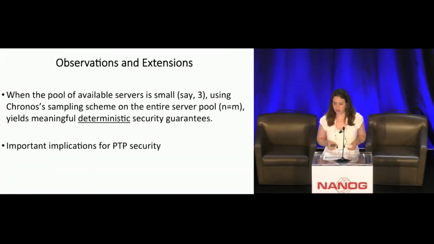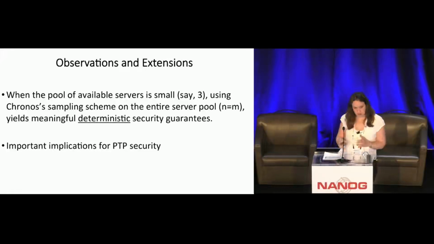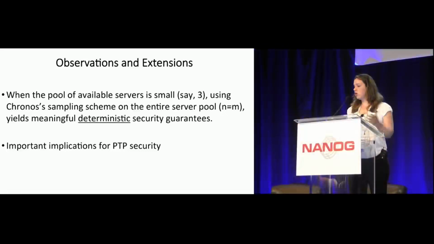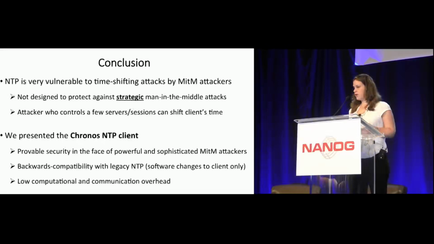And another case, a special case that we want to add before I go, is where the pool of available servers is small, say 3. So in this case, one will sample all the pool each time. And then we can achieve deterministic security guarantees. This is important mostly for PTP security.